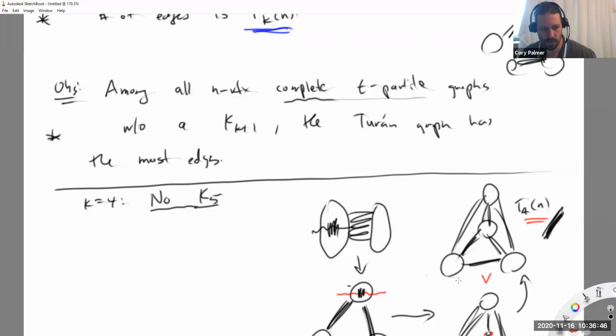Because this one has more edges than these examples here, and I said it's the edge maximal one. So all I have to show you is that it's complete k-partite. Actually, not even k, complete t-partite, and then the proof is done. Okay, so that'll be my strategy. I have this new thing that helps me prove my theorem.